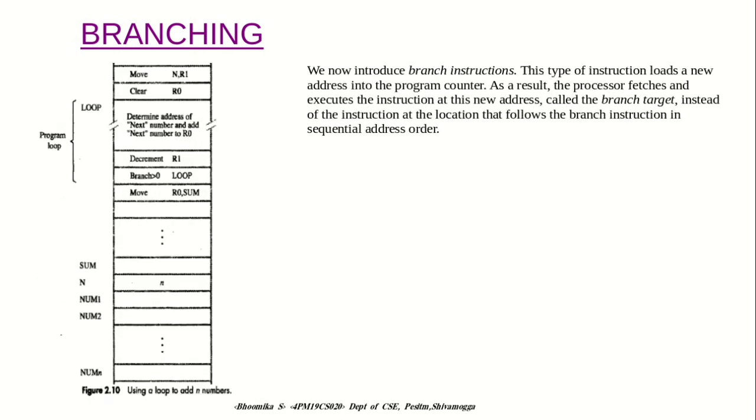Now we shall see branch instructions. Branch instructions load a new value into the program counter. As a result, the processor fetches and executes the instructions at this new address, called the branch target, instead of the instruction at the location that follows the branch instruction in sequential address order.